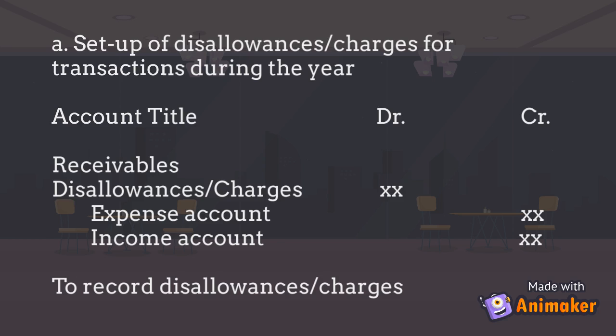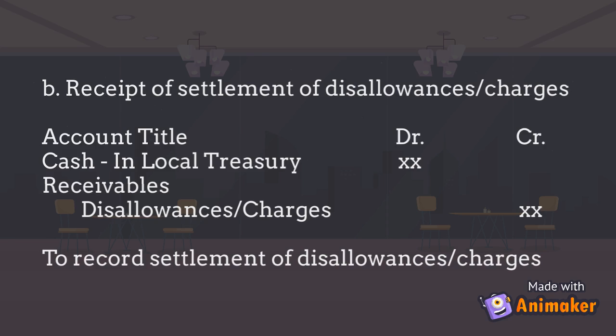Now let's proceed to the pro forma entries for setting up of the disallowances or charges for transactions during the year. For this kind of transaction, we have to debit receivables, disallowances or charges, then credit expense account and credit income account. The next is for the receipt of settlement of disallowances or charges. In this kind of transaction, our entry would be debit cash and local treasury and then credit receivables, disallowances or charges.